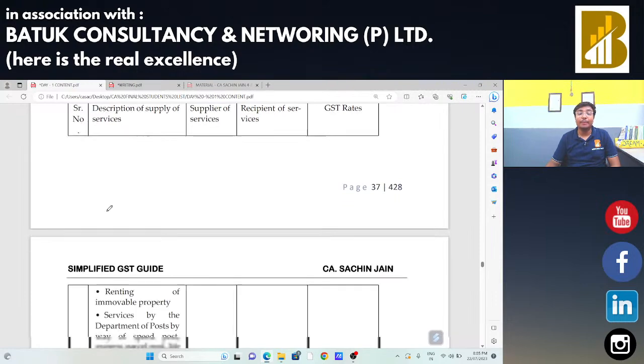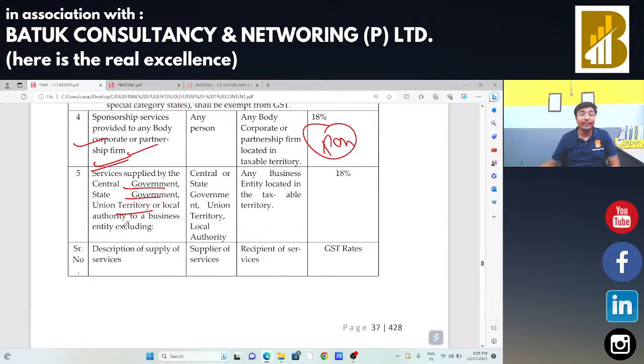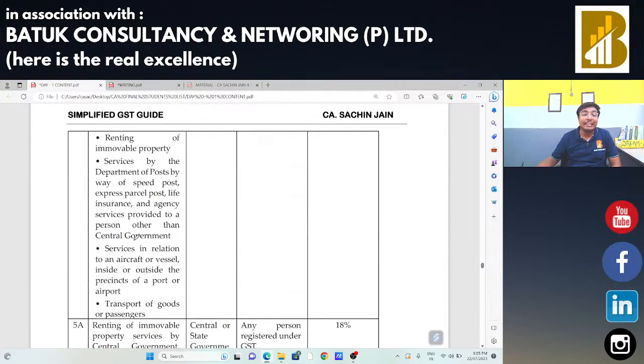So, any services provided by the central government, state government, union territory to a business entity, excluding, मतलब कोई भी सर्विसेज अगर सेंट्रल गवर्नमेंट, स्टेट गवर्नमेंट और यूनियन टेरिटरी किसको प्रोवाइड करवा रही है? बिजनेस एंटिटी को प्रोवाइड करवा रही है. इन दैट केस द जीएसटी विल बी पेड बाय द रिसिपिएंट, बट इन फॉलोइंग सिचुएशन दिस प्रोविजन इज नॉट एप्लीकेबल. The situation is that when central government is providing the renting of immovable property, services by way of Department of Post in relation to vessel, aircraft, in all those situations GST will not be applicable on reverse charge basis.